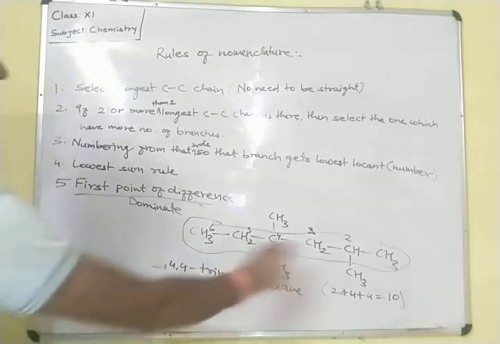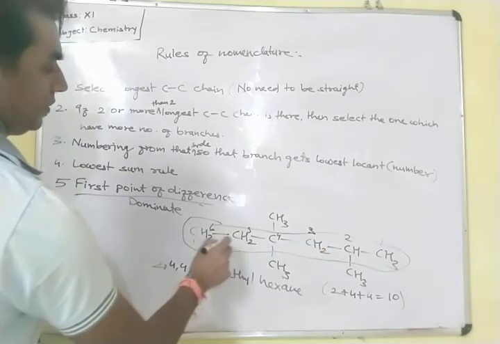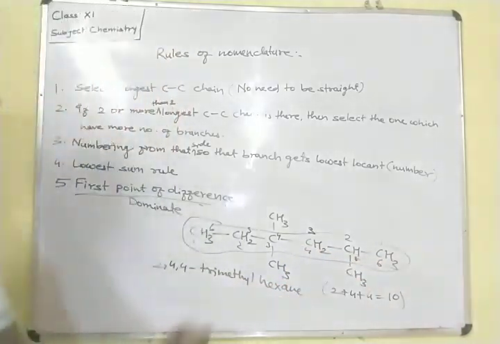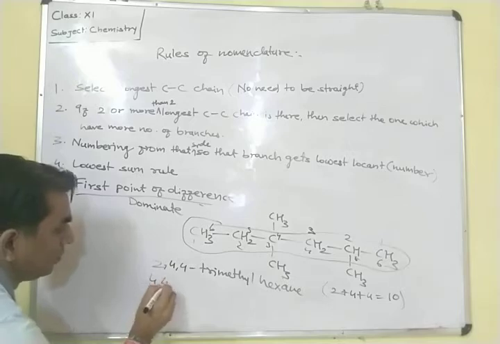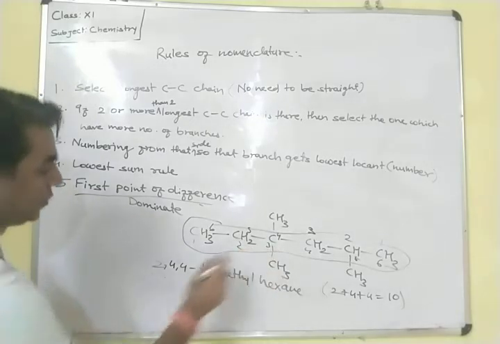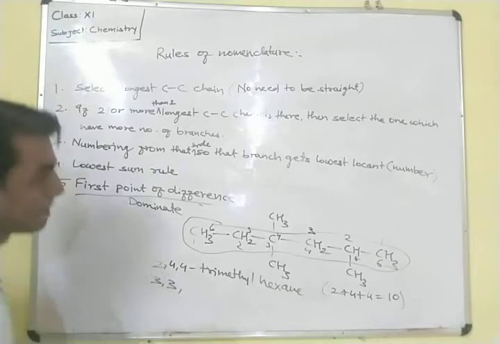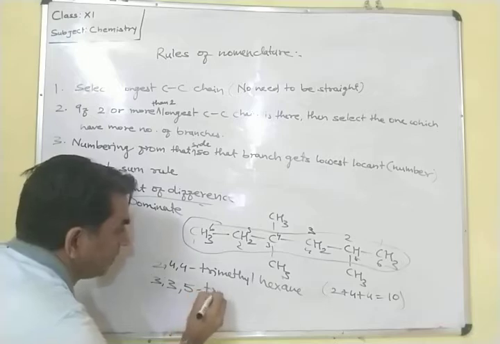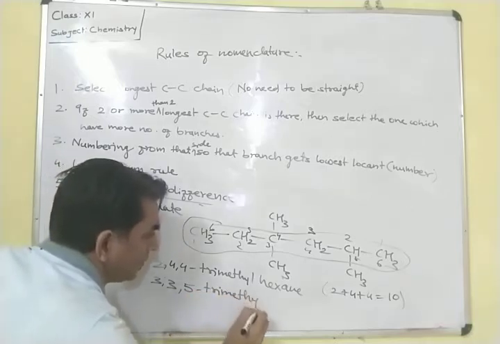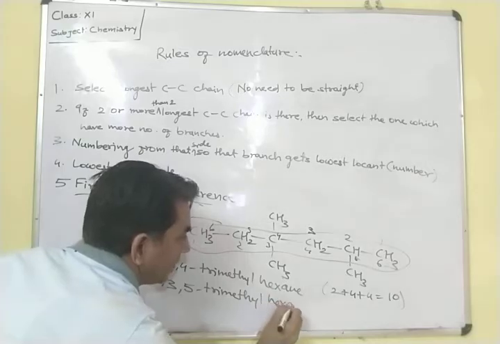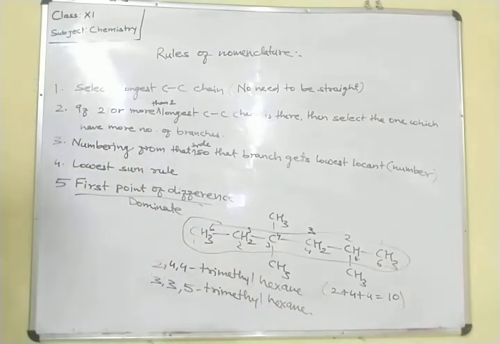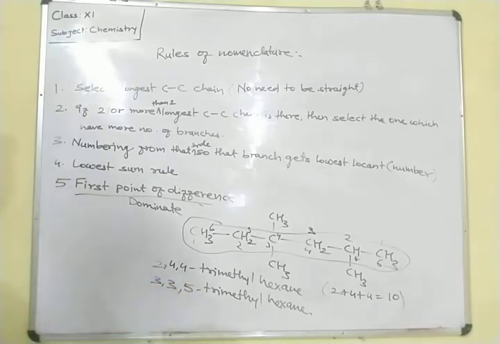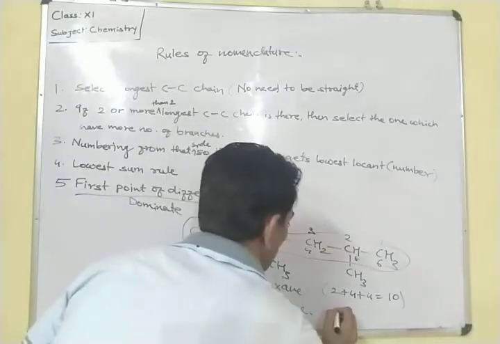And suppose from this side we have started the numbering 1, 2, 3, 4, 5, 6. Okay, so in the fourth position 1, 2, 3, 3 and after that in the fifth position, 3,3,5 trimethyl hexane. So in this 5, 3, 3, 6 plus 4, 10, and here it is 11.